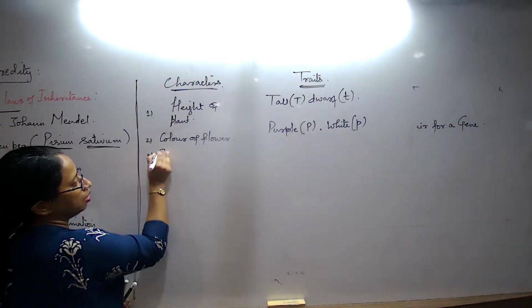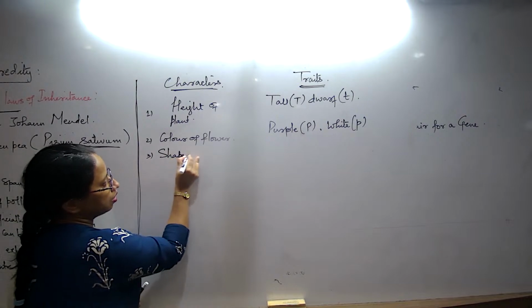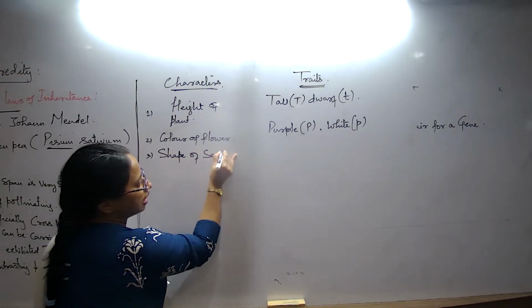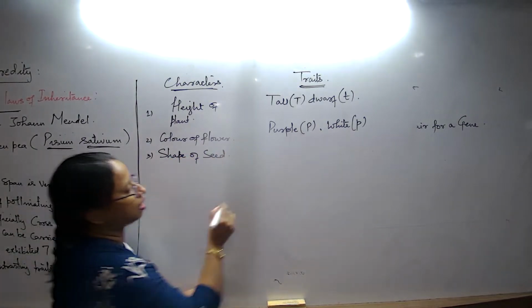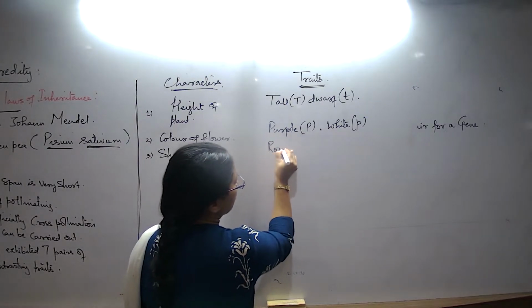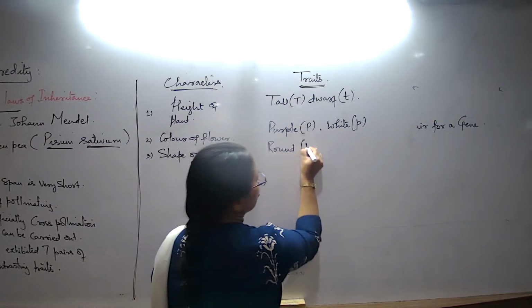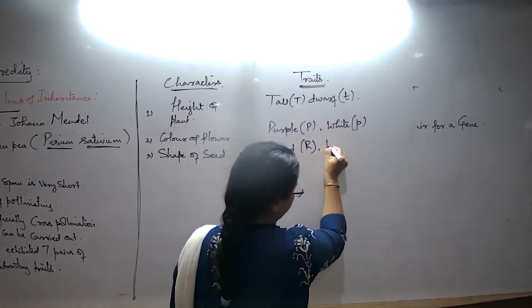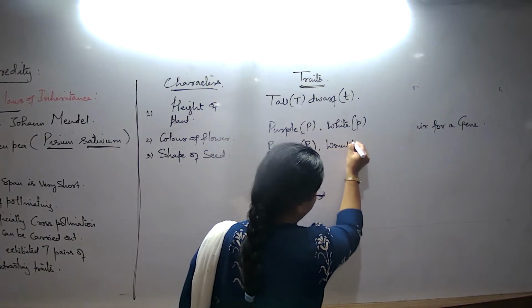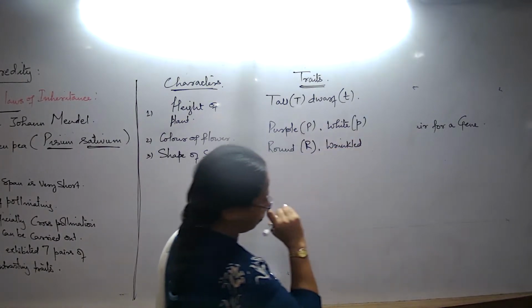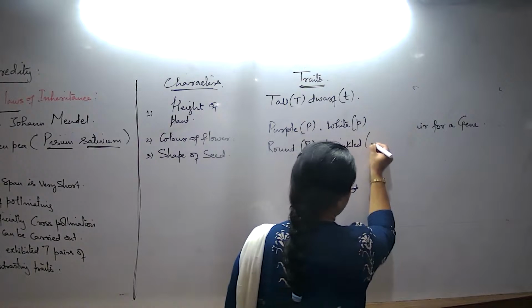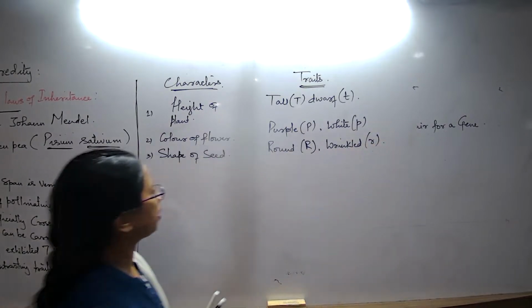Third, shape of the seed. Shape of seed, the third character. What are the contrasting traits? Round. For round we write capital R. And for wrinkled, what should we write? Smaller r. Yes. So just remember this way.